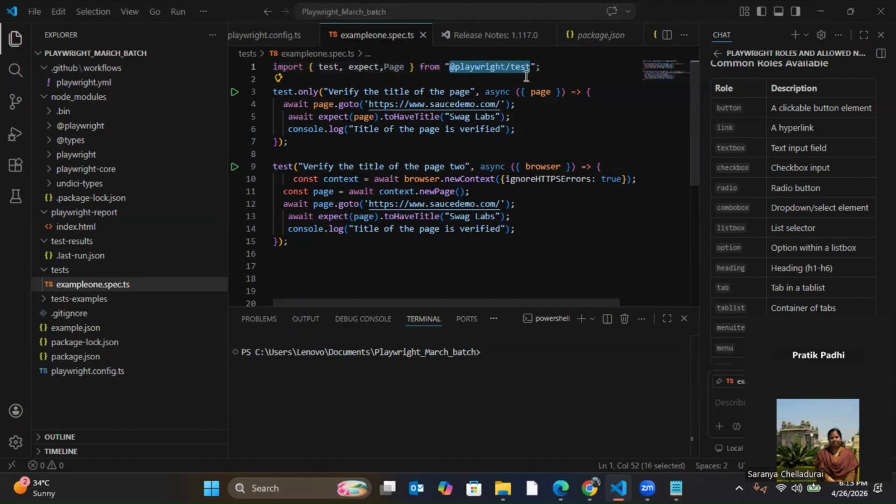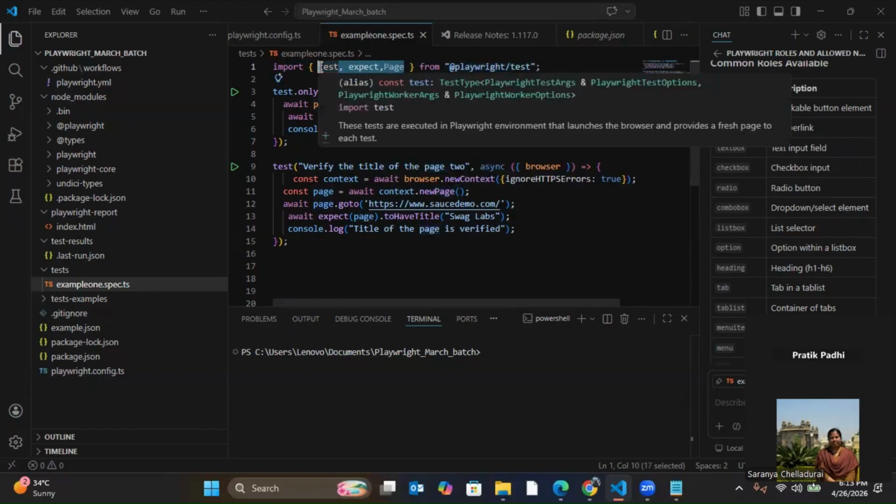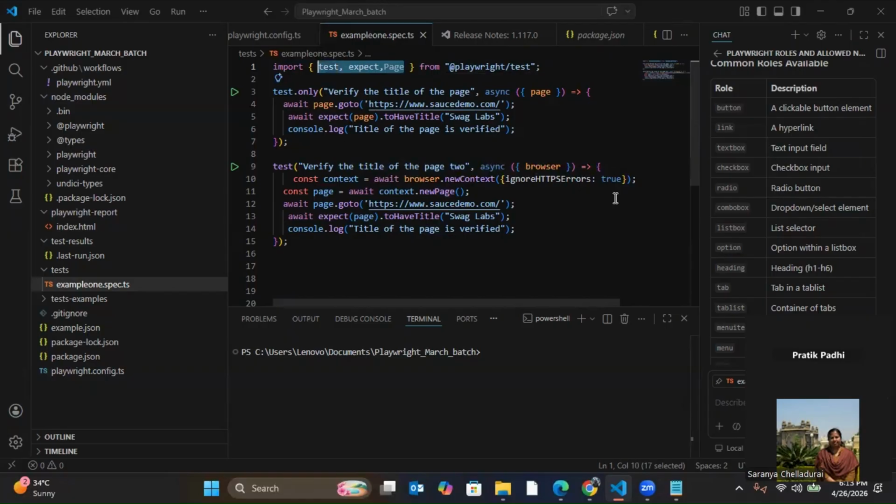So what is this? This is basically a package which got installed while you installed Playwright. Just like I gave an example, if you are a learner and you want to use any word of English, you import it from where it is available. You have read it in the dictionary, so you are getting that word. Same here. This is just like a dictionary in which these words are present, which we call keywords. Just as in a dictionary the words are present, if you want to refer, you can refer from that.